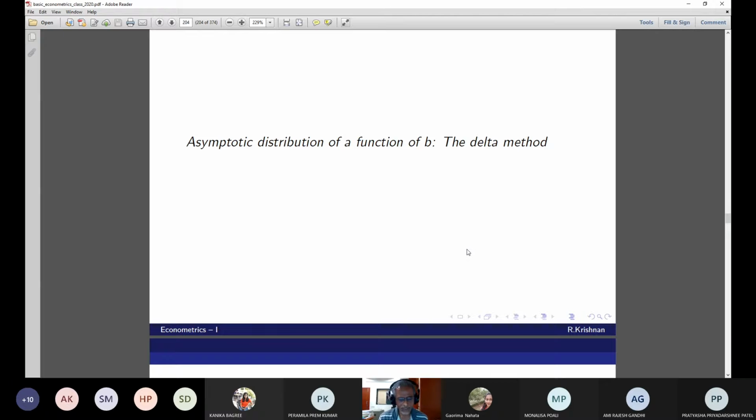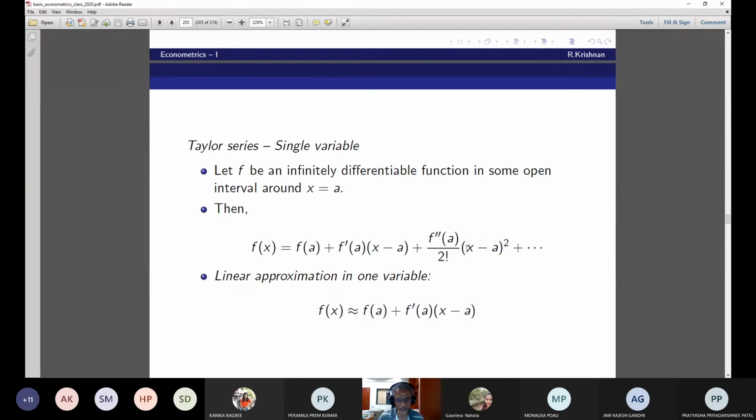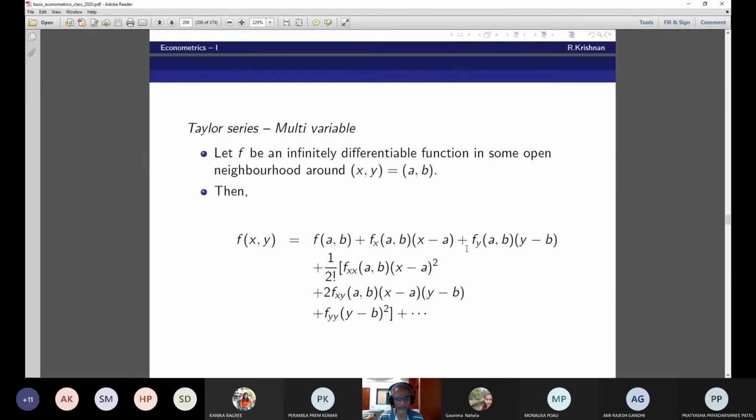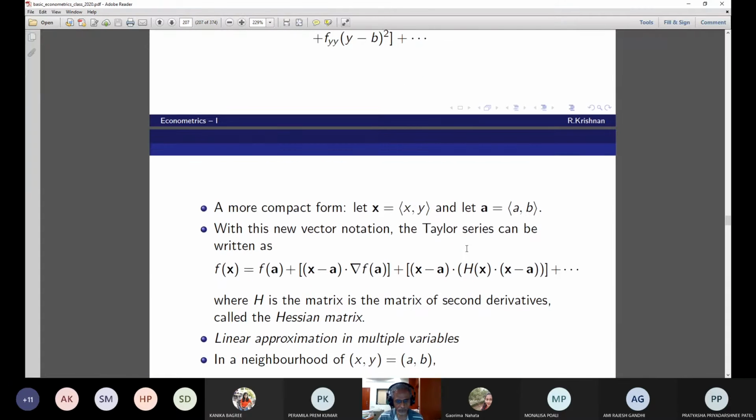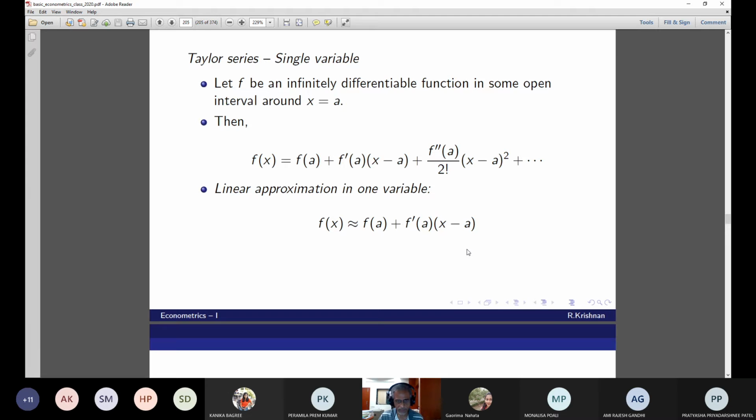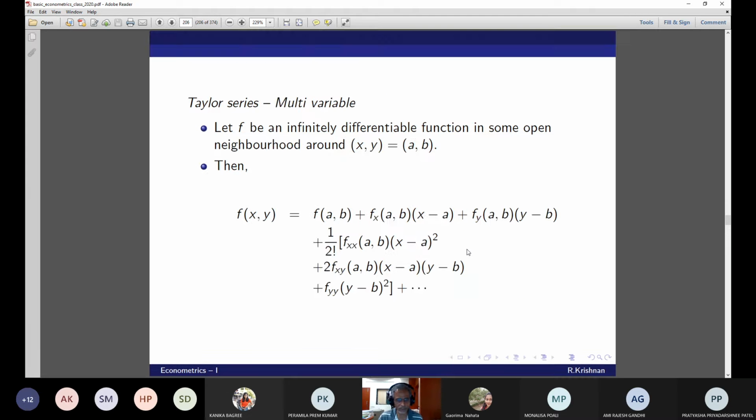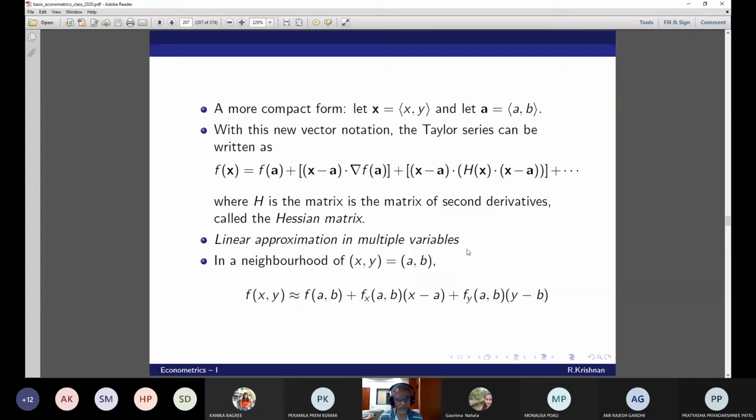You have estimated a set of coefficient vectors which are expected to follow a normal distribution with some mean and variance. And you are defining a function of those coefficient vectors, elasticity being one of them. What is the distribution of that function? This is what the delta method is all about. The delta method has its base in Taylor series approximation, linear approximation, in one variable and multiple variables. This is what we saw, and you may need these expressions. I hope you have taken these down.